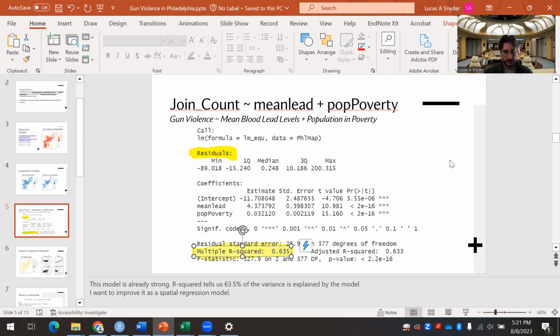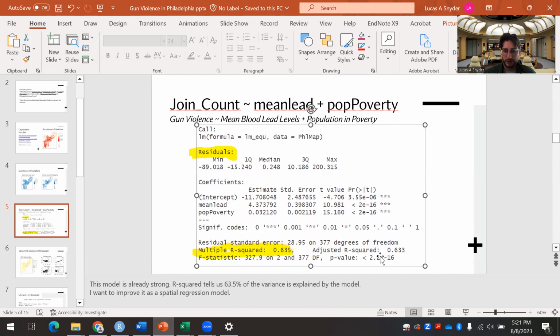We got a multiple R squared of 0.635. All these coefficients are significant. Looks like there's a pretty good correlation between all these data sets. But can we make this better?